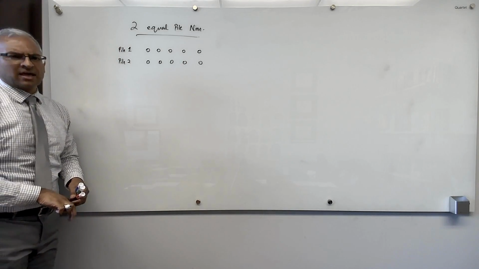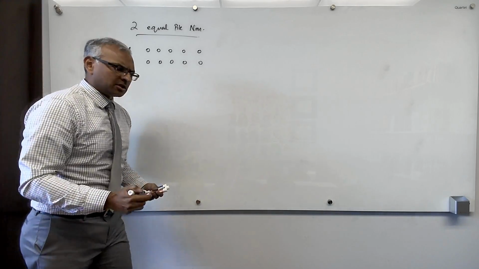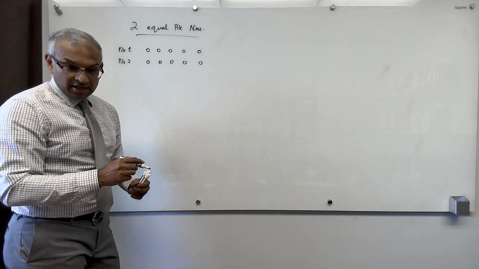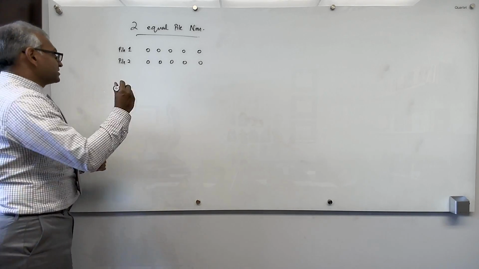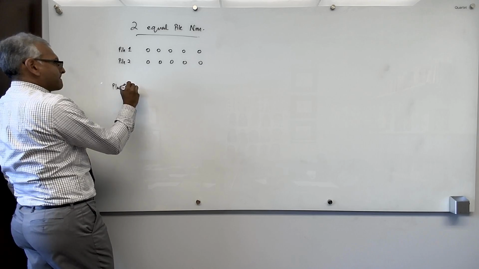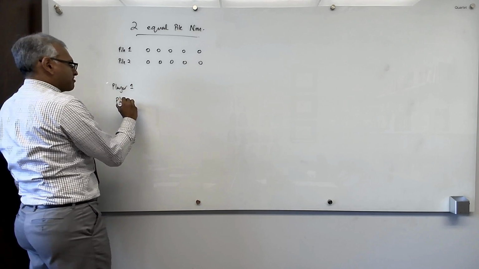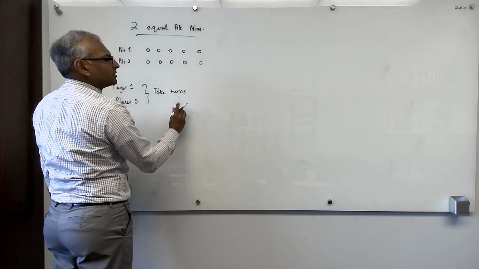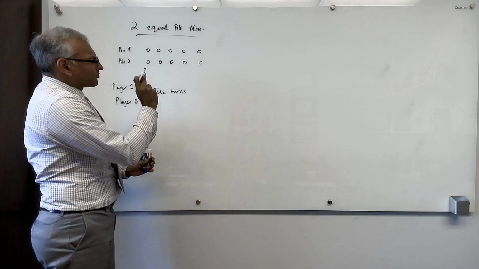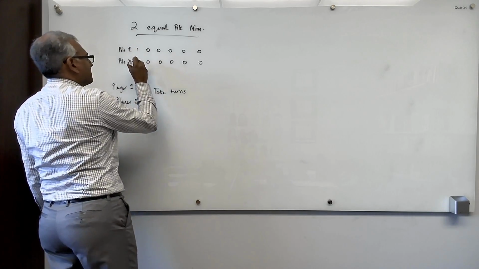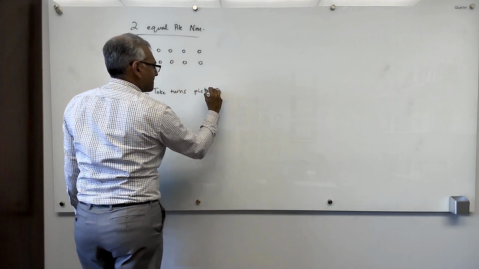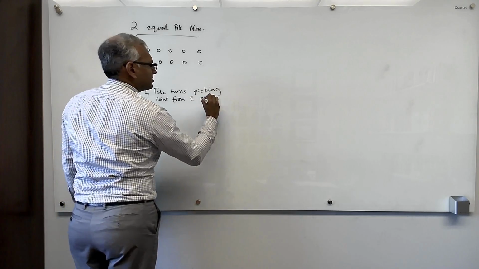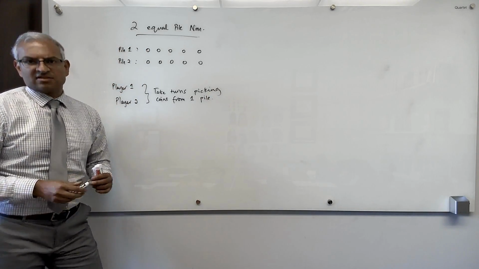And this is a very simple application of strong induction, but just to show you that we can use induction to analyze games of strategy. Okay, so now the idea in NIM is that you have two players, player 1 and player 2, and they take turns, picking any number of coins you want from one of the piles. Picking coins from one pile. And the last person to be able to pick coins is the winner.